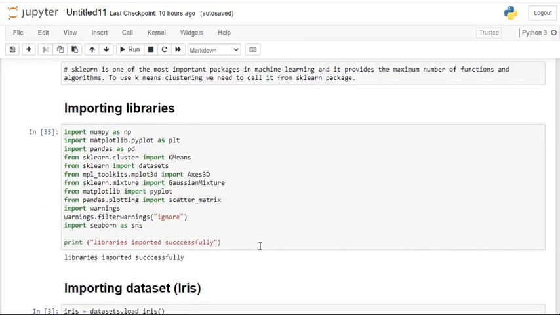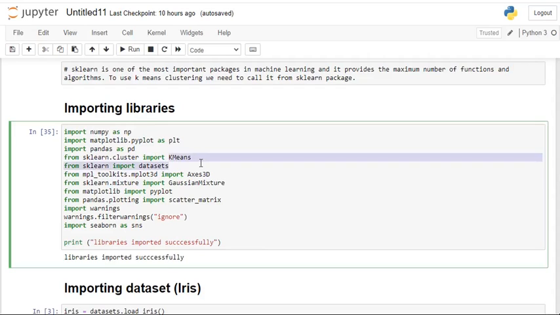Importing libraries. These are the libraries which have to be imported into the Jupyter notebook to perform this unsupervised machine learning: NumPy as np, Matplotlib as plt, pandas, and from sklearn.cluster import KMeans. Here this is very important, KMeans, and from sklearn import datasets.